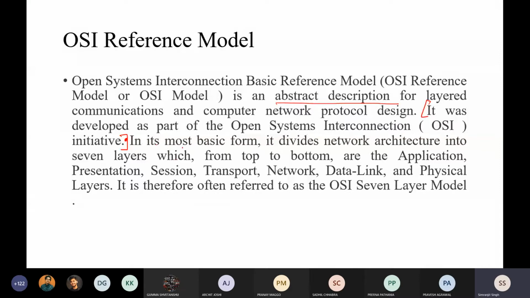Okay, so in its most basic form, it divides the network into 7 layers. Keep in mind there are 7 layers. There is no need to remember the names of the layers, because we will go through each layer individually, very thoroughly, so you will understand what exactly is going on and you will automatically remember the names. It is therefore often referred to as the OSI 7 layer model.